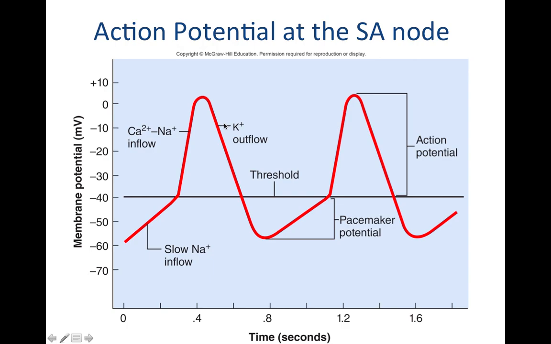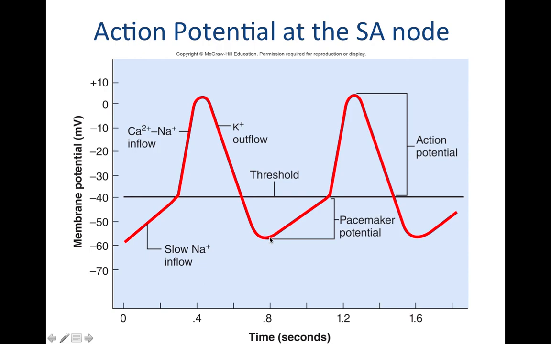And then you have potassium channels that open. So your calcium and sodium channels close. Your potassium channels open up and potassium leaves the cell. As that positive charge leaves the cell, your membrane potential becomes more negative. So that's why we're going down. And in fact, your potassium channels allow so much potassium out that you dip down below threshold, you actually see some hyperpolarization going on right here. And then potassium channels close and you start the whole process over again.